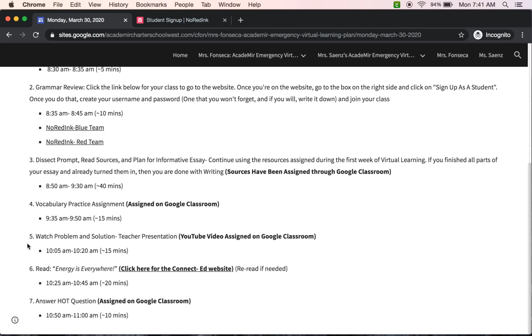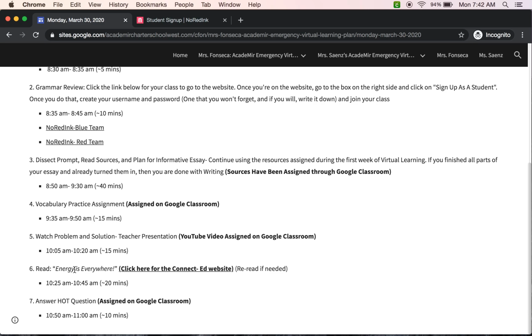Okay, once you're done with item number 5, you are going to go to item number 6, and you are going to read the text Energy is Everywhere. We are still on the Stephanie Kwolek and How Ben Franklin Stole a Lightning. If you feel like rereading those, you're more than welcome to. You have access to them on your Connected. But today you are going to be reading the third text, which is Energy is Everywhere. And you're going to access it the same way.